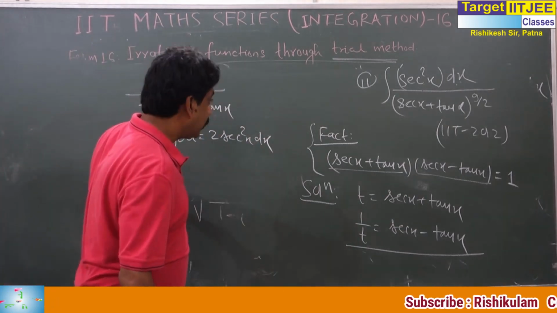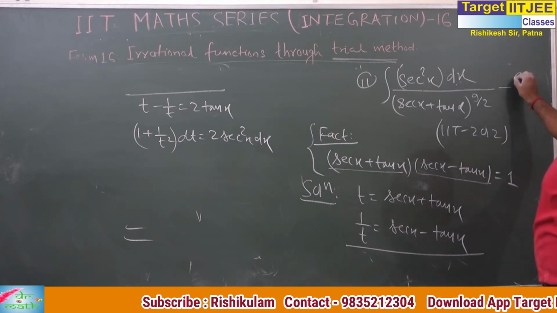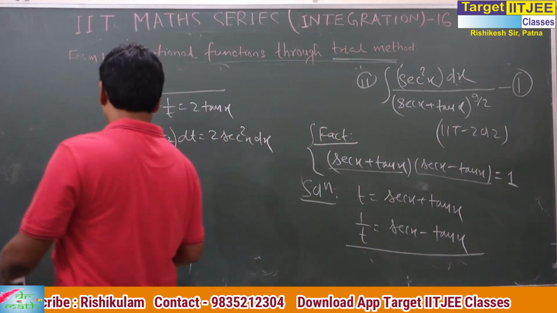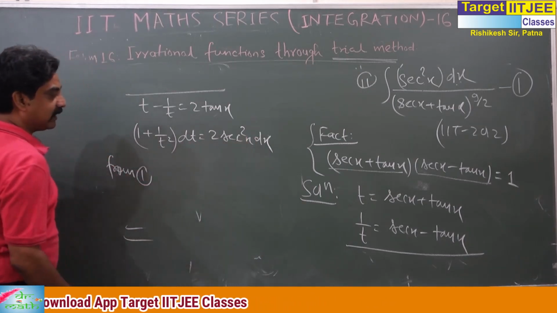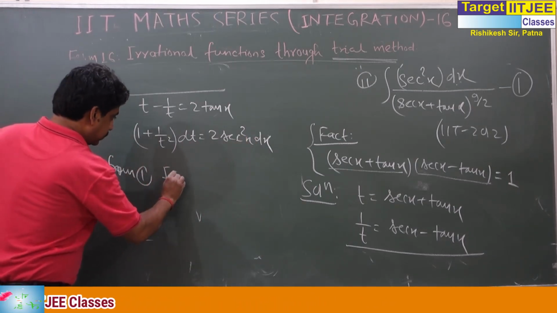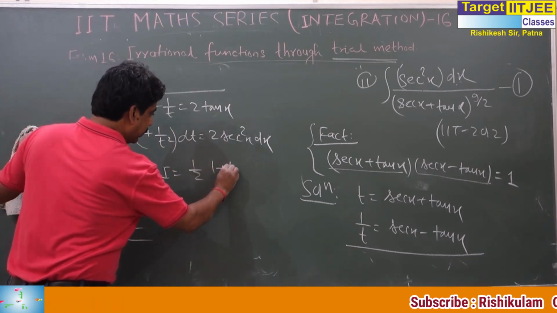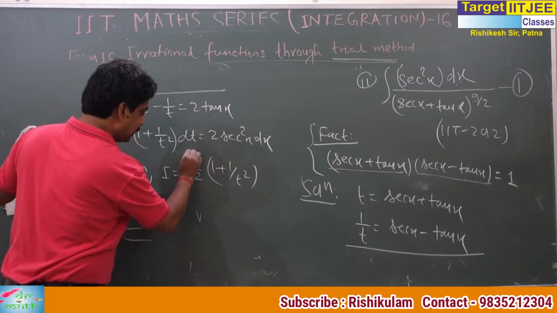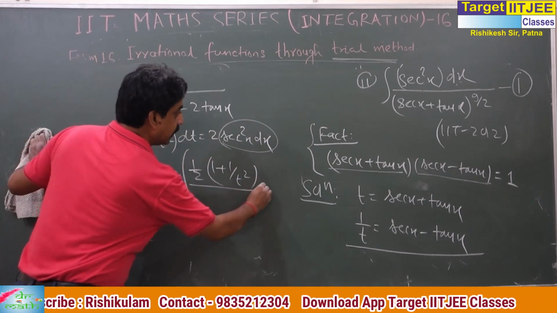Now you can see the data. See the adjustment from 1. What is sec square x dx? This is 1 by 2 into (1 plus 1 by t square) dt. And what is the other part?